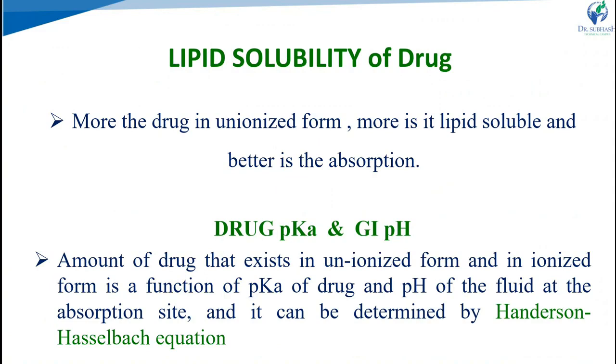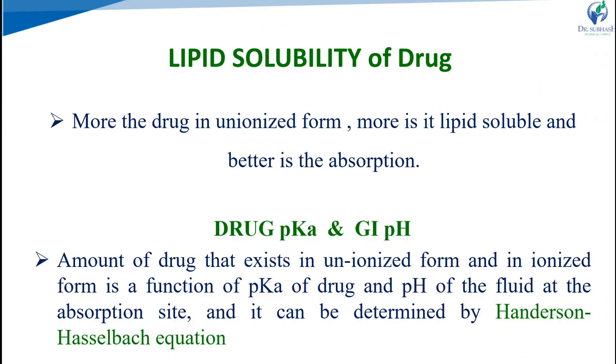For the absorption of a drug, the more lipid soluble it is, the better the absorption. The more the drug is in unionized form, the more lipid soluble it is, so it goes for better absorption by passive diffusion. We can find out lipid solubility by the partition coefficient, the log P value. A log P value of more than 3 we can call higher lipid soluble, and that easily goes for better absorption.